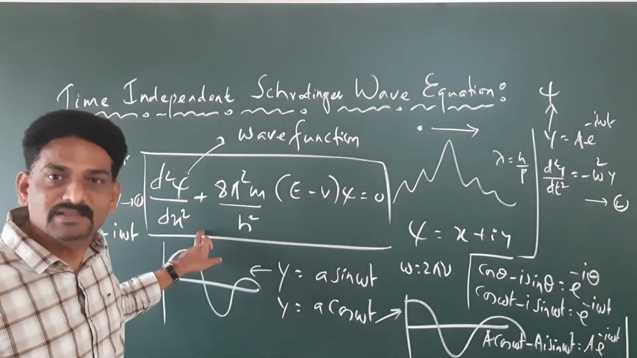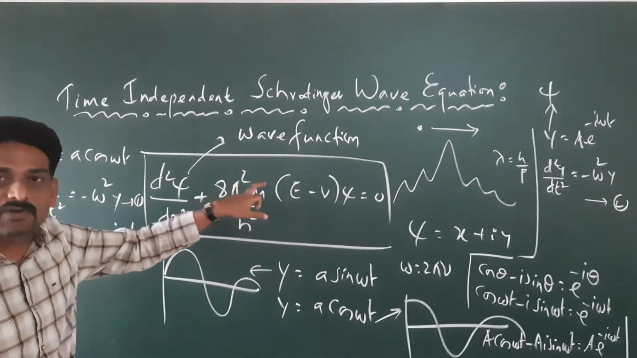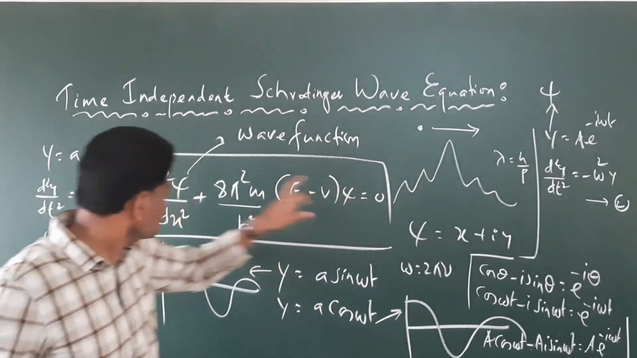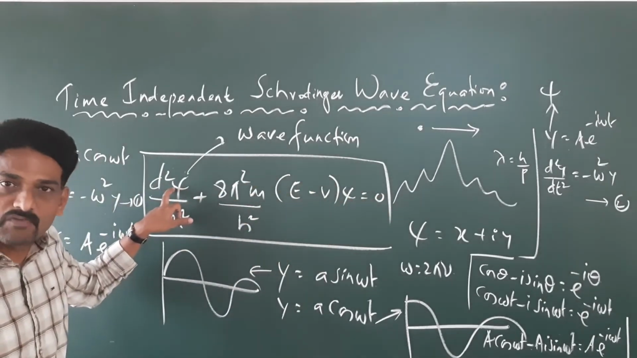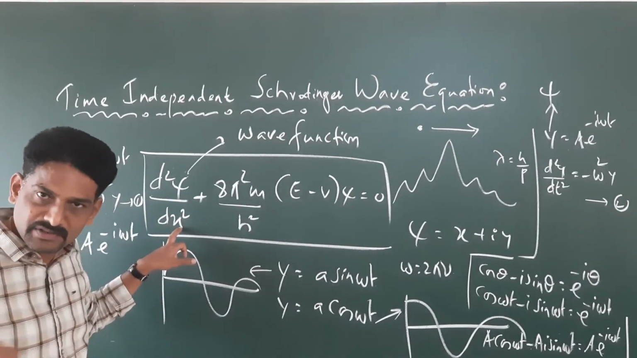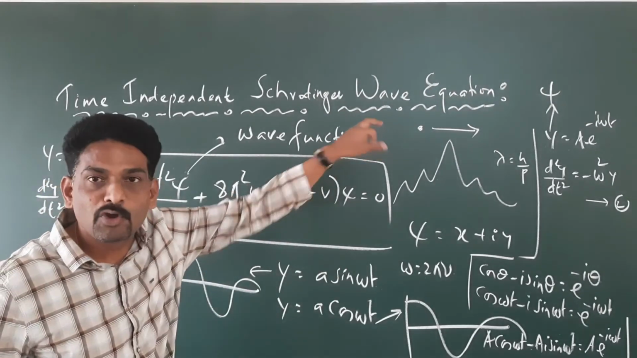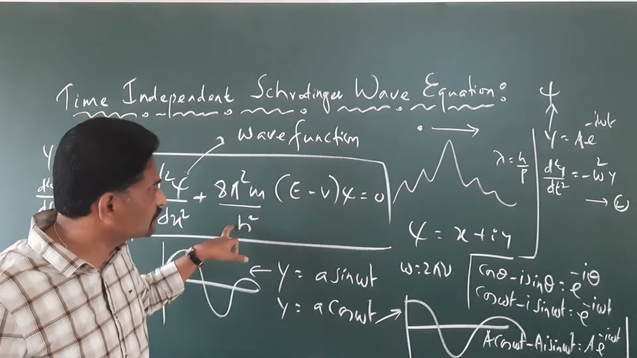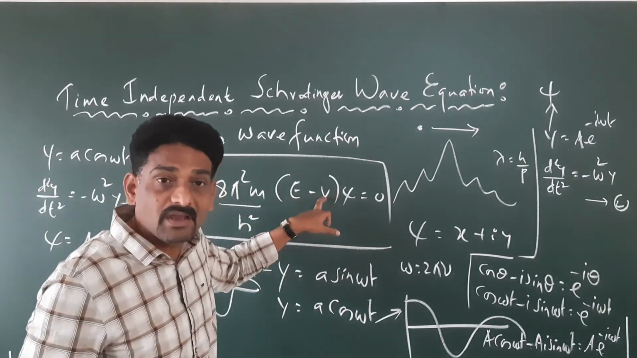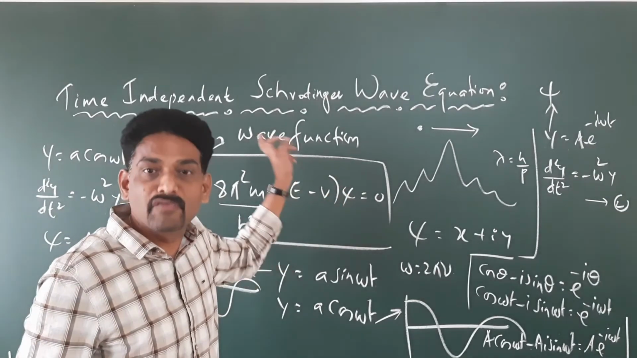How do we get this equation? That is d square psi by dx square plus 8 pi square m by h square into (E minus V) psi equals 0. What is psi? Psi is the wave function. What is x? X gives you the status of the wave in the x direction. M is the mass of the moving particle. h is Planck's constant. E is the total energy. V is the potential energy of the particle. And psi is again the wave function.